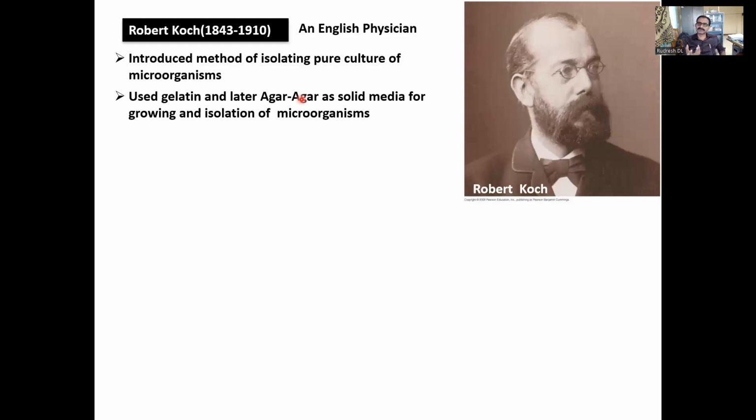Earlier they were using fruit juices, carrot juices, or blood samples, urine samples for growing the microorganism. So only liquid media were there, solid media were not there. If there is solid media, the microorganism can form colonies and they can be easily picked and put in a new sterile solid media and we can get the pure culture. So he for the first time used gelatin as a solidifying agent.